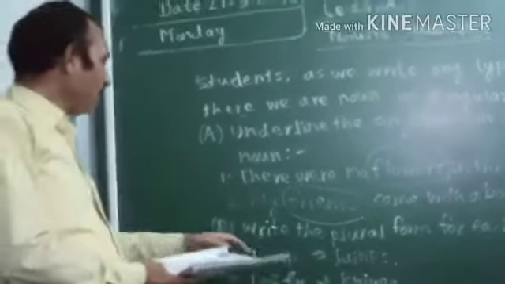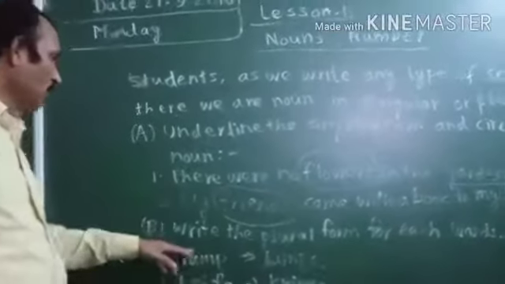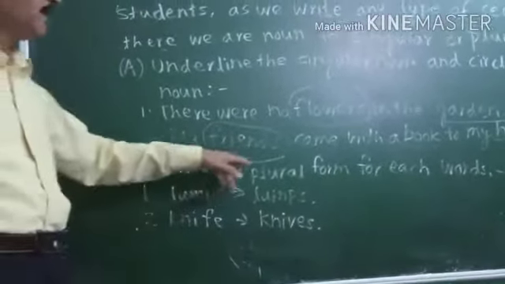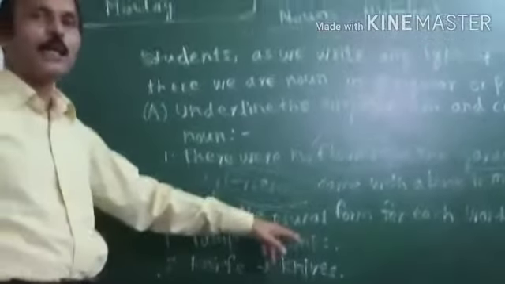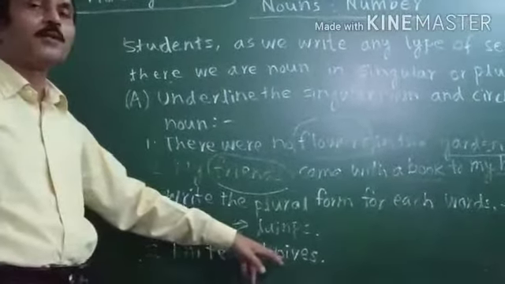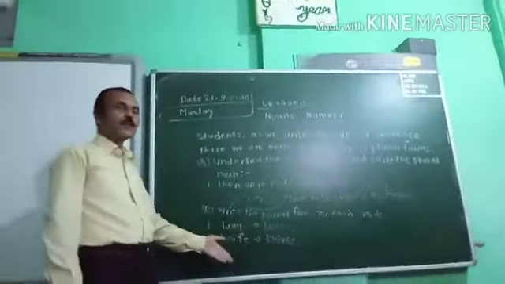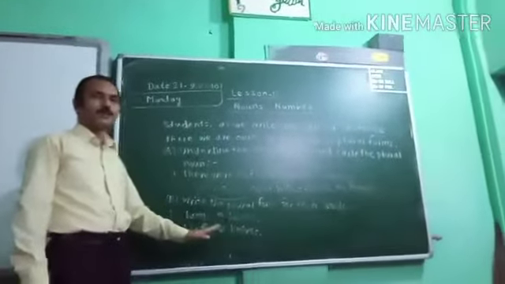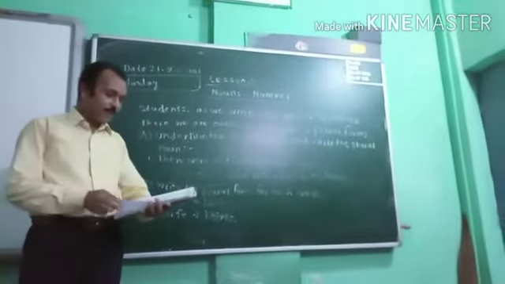Then B type of question is written here. Write the plural form for each of the words. It is written in singular form, you need to write in the plural form. As it is written here, lamp is written here, so lamps. S you have to add here. Then knife, KNIFE. For that one, what you need to write? KNIVES. According to grammar rules of English, you need to change some of the spelling. I will explain about that one later on, and after that we will see the next type of question.